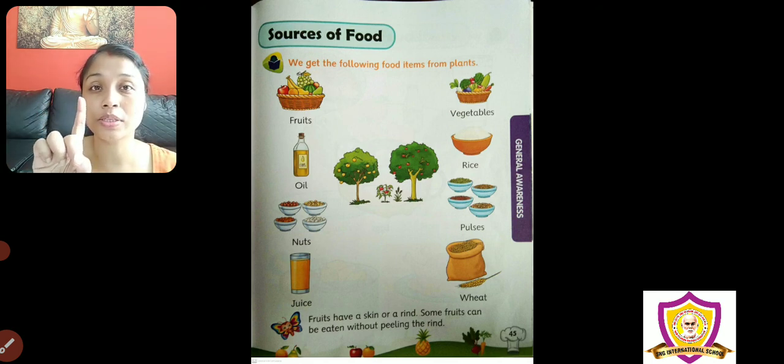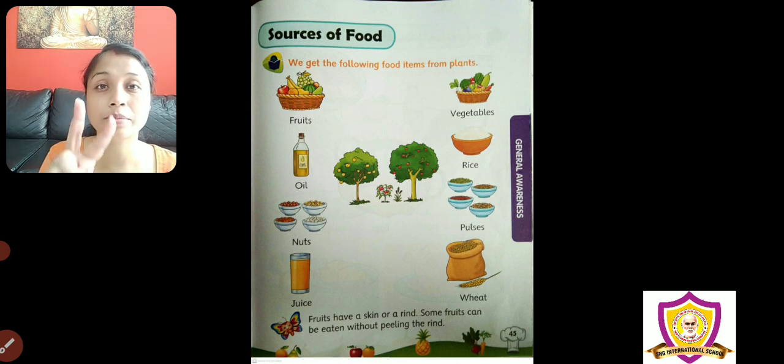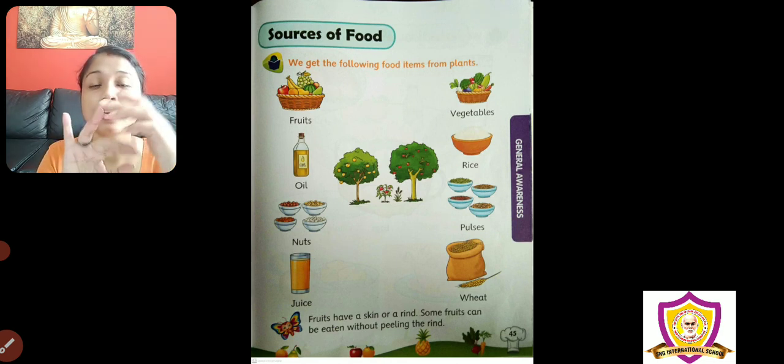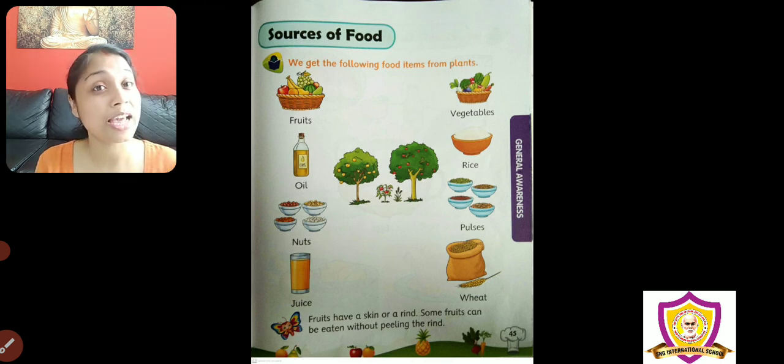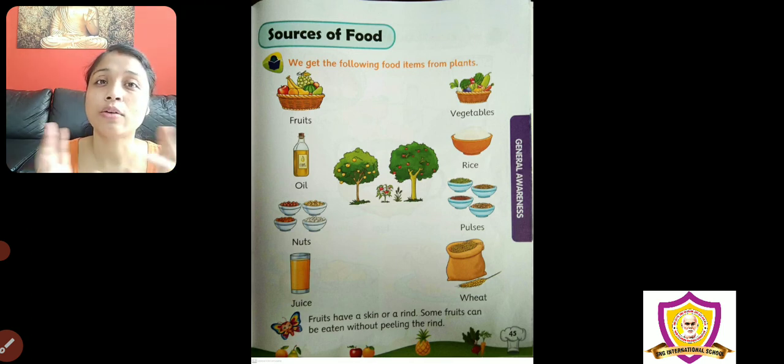Now wheat flour is a plant product, vegetable is a plant product, but cheese and butter are animal products. See, again there is a combination. So our sources of food are two, but we are using both to make our food healthier, tastier.